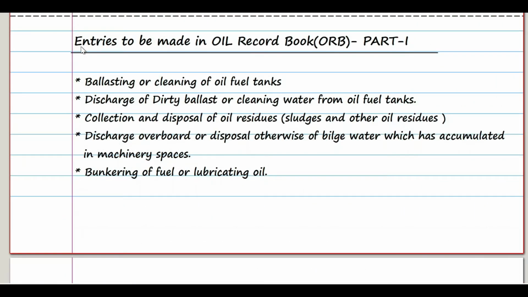So now let's see what entries are to be made in oil record book part 1. Ballasting or cleaning of oil fuel tanks, discharge of dirty ballast or cleaning water from oil fuel tanks, collection and disposal of oil residues like sludge and other oil residues, discharging overboard or disposal otherwise of bilge water which has accumulated in machinery spaces, bunkering of fuel or lubricating oil.